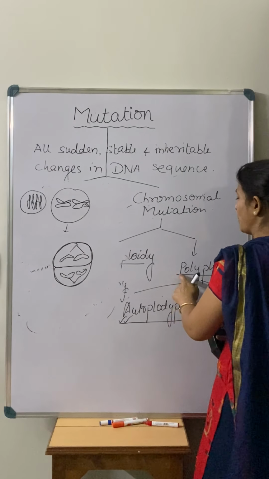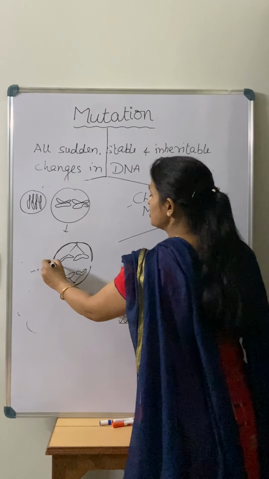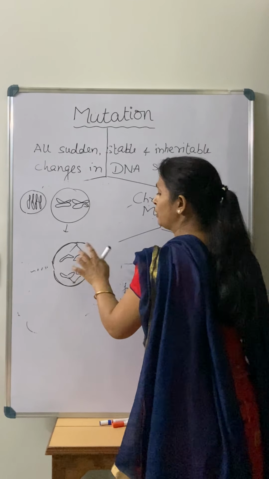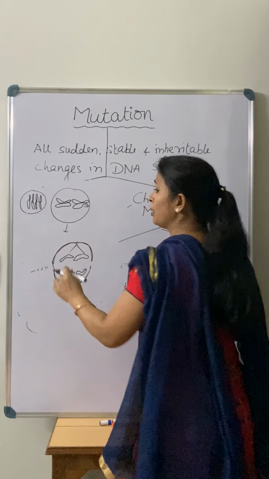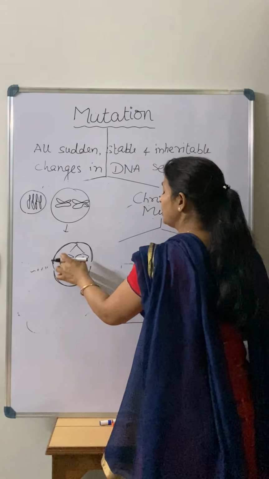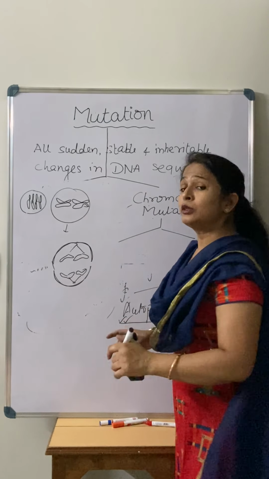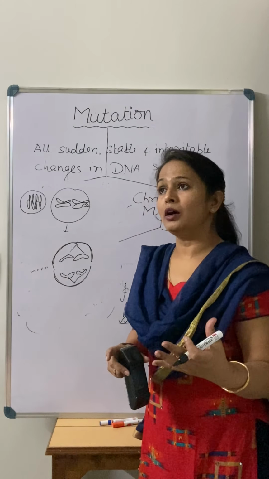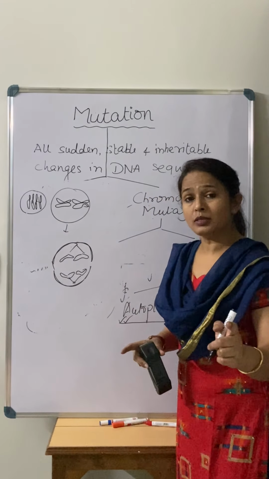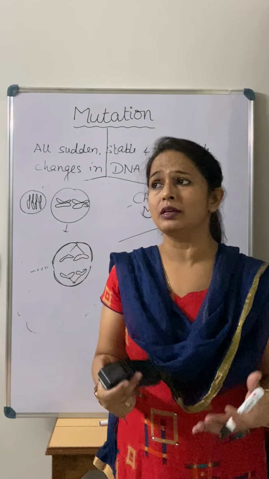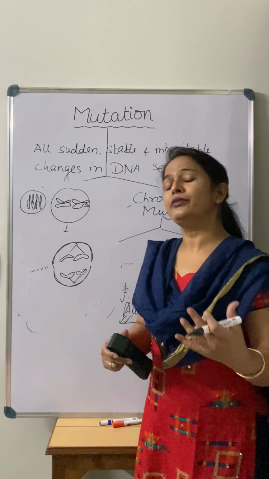So in case of polyploidy, this stage is arrested. The chromosome number is increased, but cytokinesis doesn't take place. Here I am talking about amoeba, meaning simple mitosis takes place. So when the daughter cells are formed, both daughter cells have a chromosome number that comes from a single parent. But when we talk about meiosis, there is a fusion, a participation of different types of chromosomes, or you can say different types of gametes.